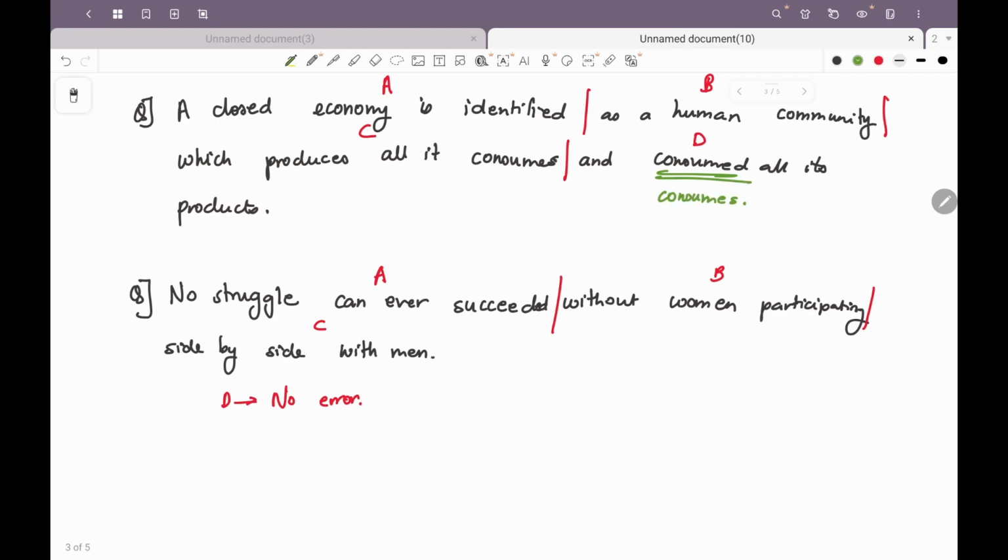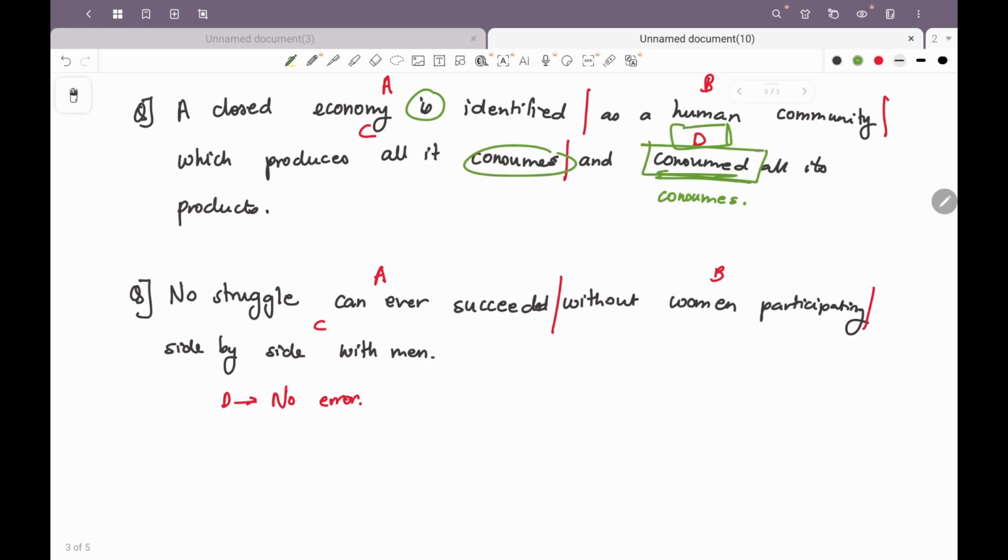Because this is going in the past tense. Another thing is there is inconsistency in the tense being used. So consume is the present tense and consumed is the past tense, right? Whereas it's all talking about a fact. So there has to be consistency in the tense being used. So the mistake is in part D of the sentence.